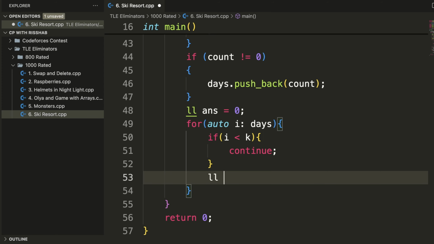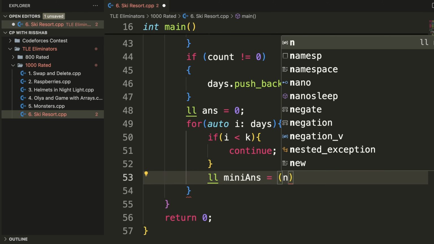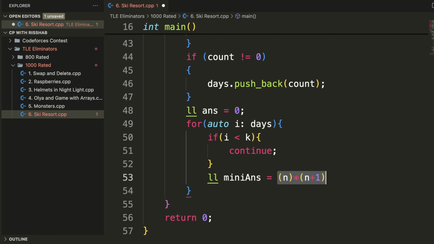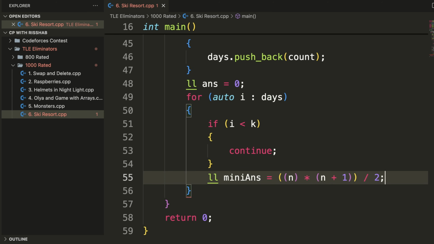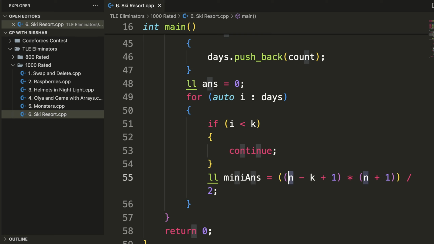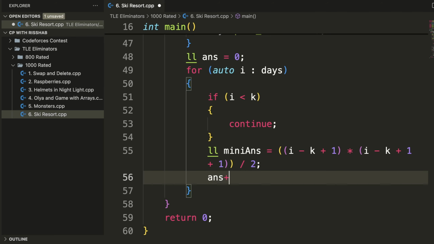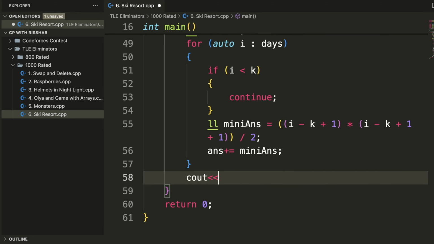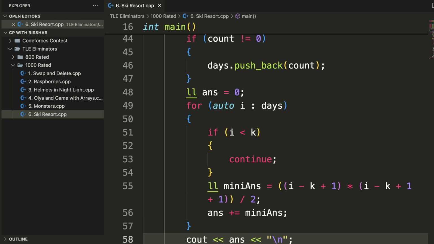And now let's have a mini answer variable that is equal to n into n plus 1 divided by 2. Right. So what is this n? This is days of i minus k plus 1. Now this n is the number of days. So let's write it here as well, and we will increment our answer by this. And in the end we will just print the answer, a new line. So that's all we need to do in this code.